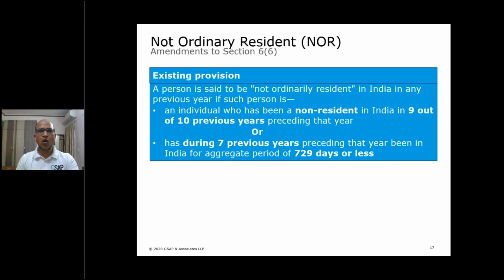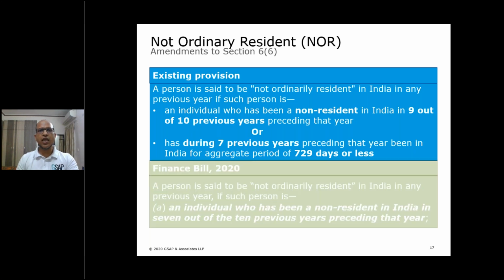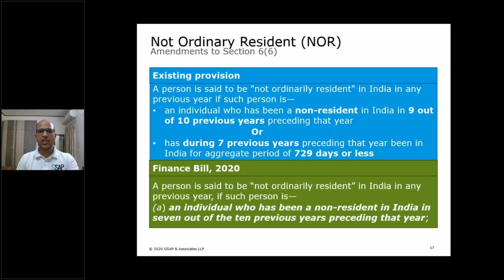Now look at how the government wanted to change this in the finance bill. When the finance bill was introduced in February this year, they wanted to make it very simple. Both these conditions of 9 out of 10 and 729 days were proposed to be removed, and a simple sentence of an individual who has been a non-resident in India in 7 out of 10 previous years preceding that year, that person would have become a not ordinary resident.